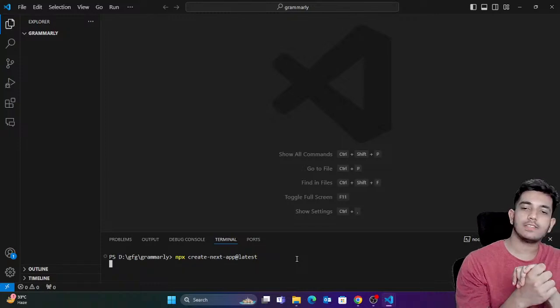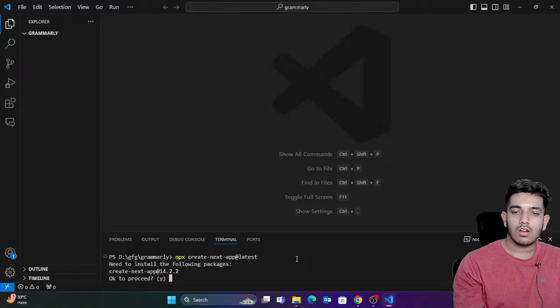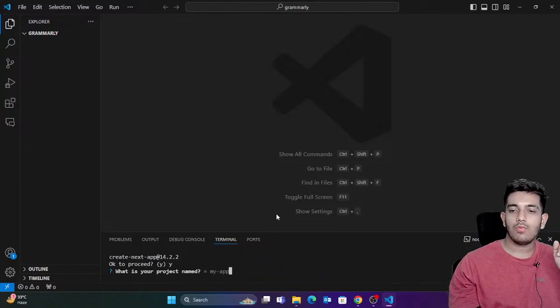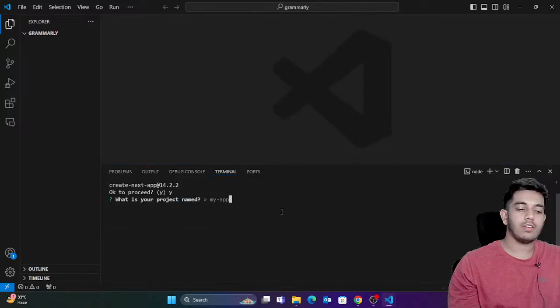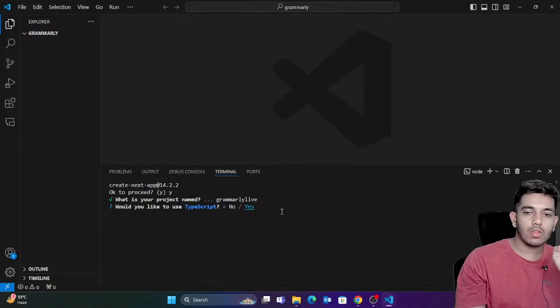So it's gonna create a basic Next.js application. You can see that it's asking us to install things. Just press Y, hit enter, and you can see that now we need to name our application. So we can name our application like GrammarlyTut, or live. Okay, live. And we're gonna use TypeScript.